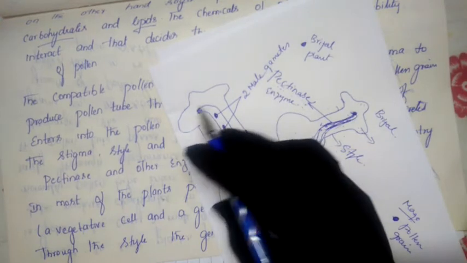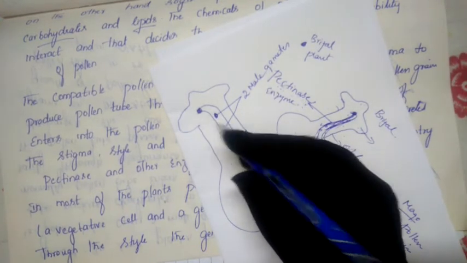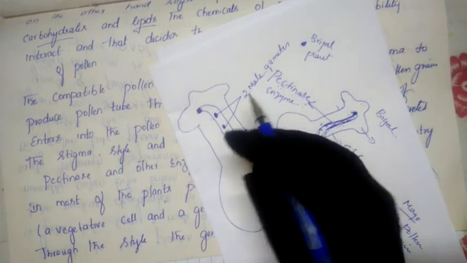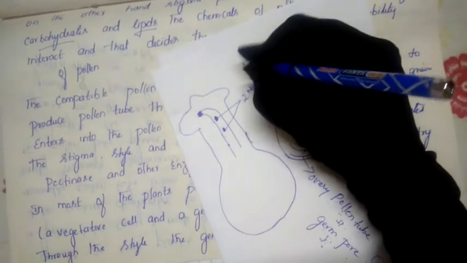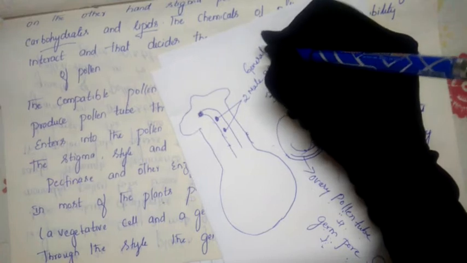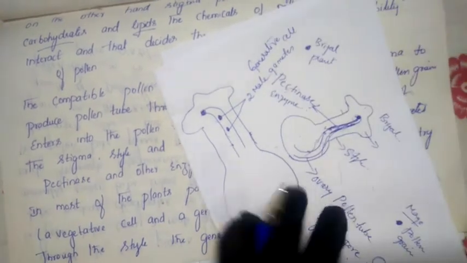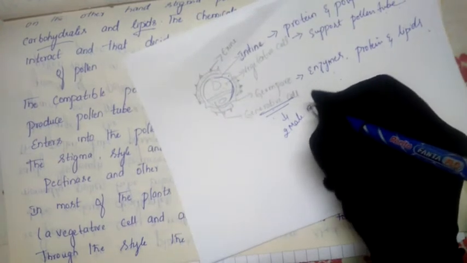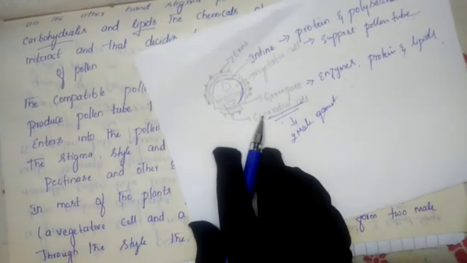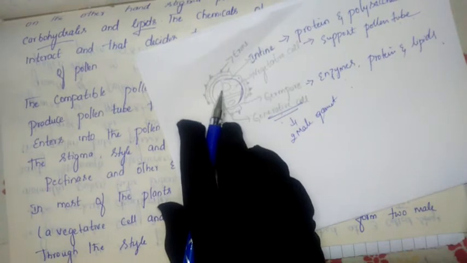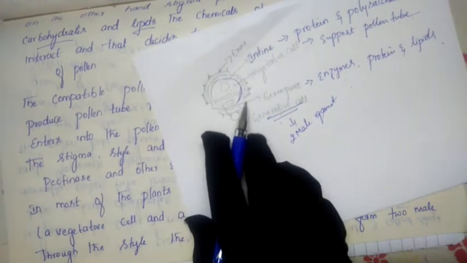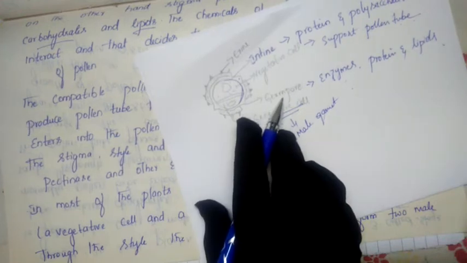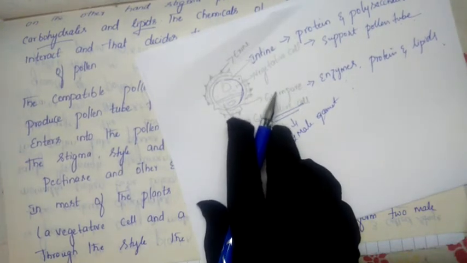Next, the pollen grain releases the two male gametes. From which cell are they released? They are released from the generative cell. The two male gametes are released from the generative cell, and the vegetative cell helps in the formation of the pollen tube. From which place does the pollen tube arise? The pollen tube arises from the germ pore. Keep this concept in mind. So the two male gametes get shed.